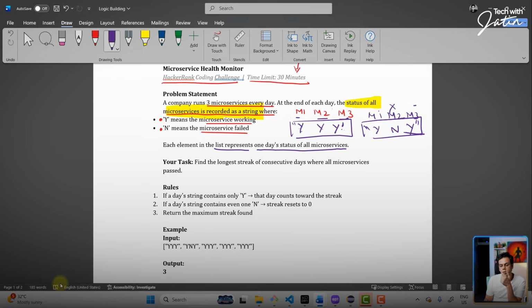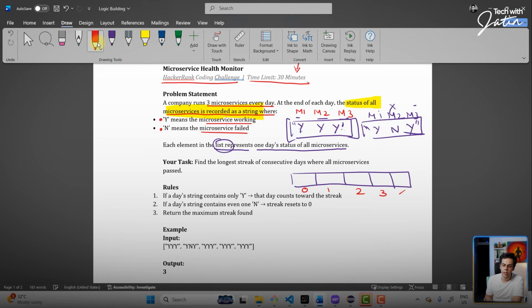Now, here's the most interesting thing. This value which you see is only for 1 day, but we will be given a list which is going to have 1, 2, 3, 4. Okay. So over here, we're going to have 0 index, 1, 2, 3, 4. What is the size of the list? 5, right? The size of the list is 5.